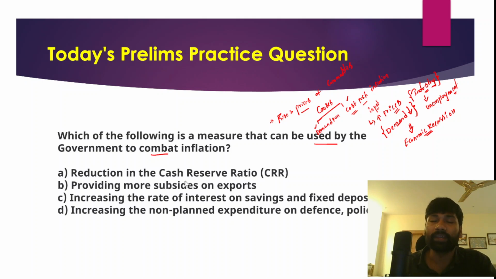would control inflation. Now, as I have already told you, statutory liquidity ratio and cash reserve ratio are two monetary instruments to control inflation. Here it says reduction in the cash reserve ratio. Cash reserve ratio essentially means that every bank must keep a certain portion of their deposits with the Reserve Bank of India.